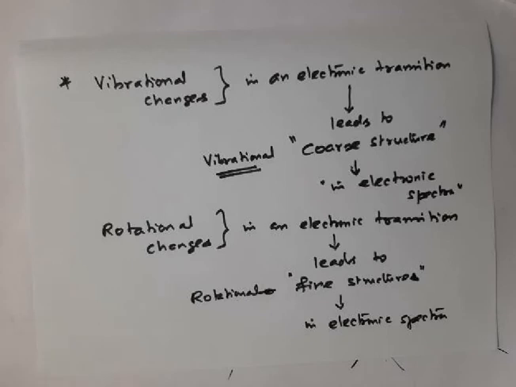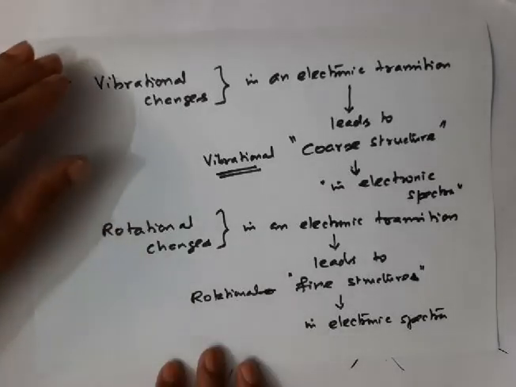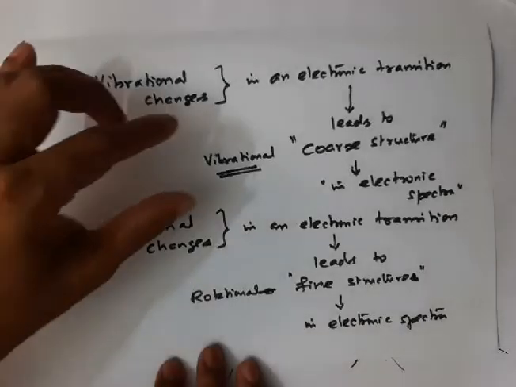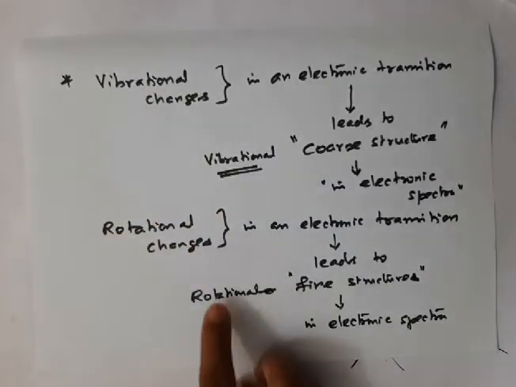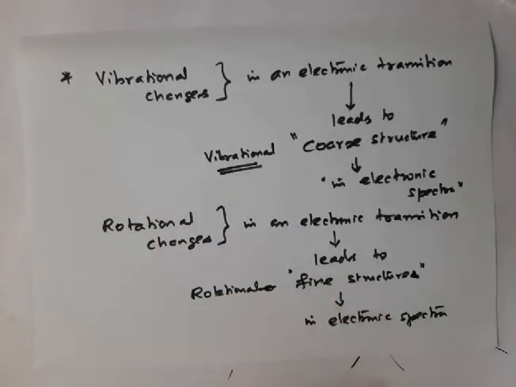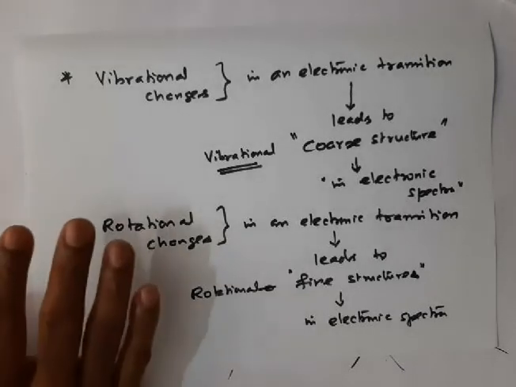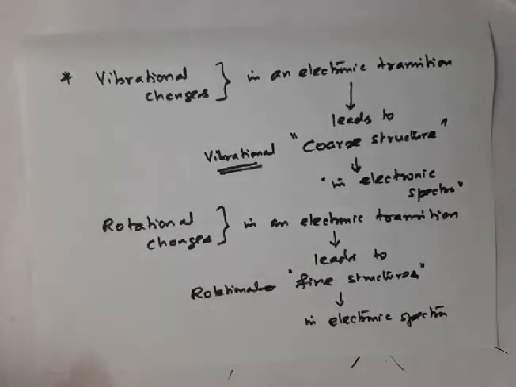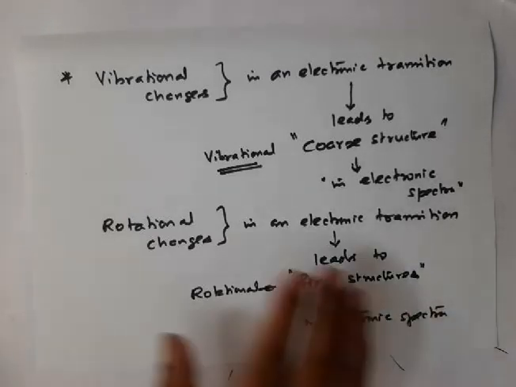So first I am going to consider the vibrational coarse structures. Once we finish this, then we'll discuss rotational fine structures in an electronic spectra. Keep this in mind. As I told you before, I am going to consider absorption spectroscopy first. We'll discuss fluorescence, phosphorescence and all once we complete all these things.